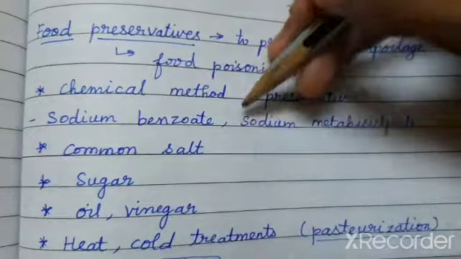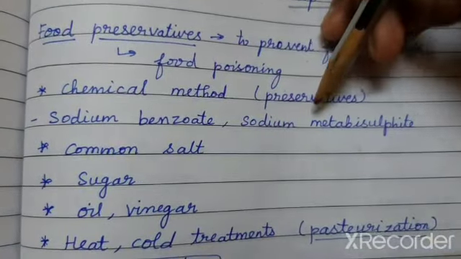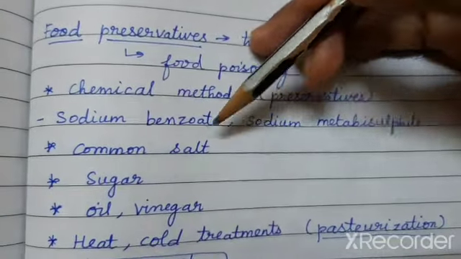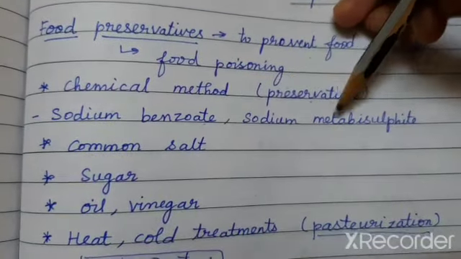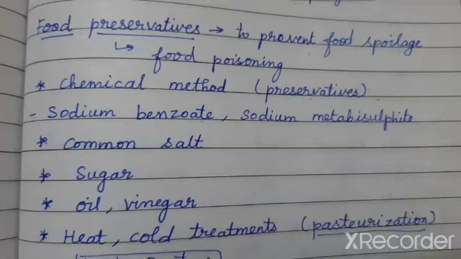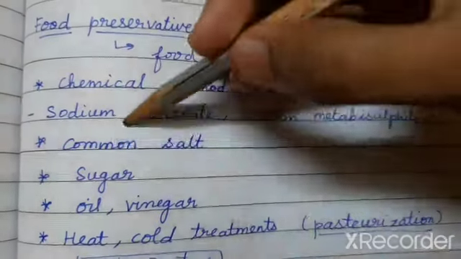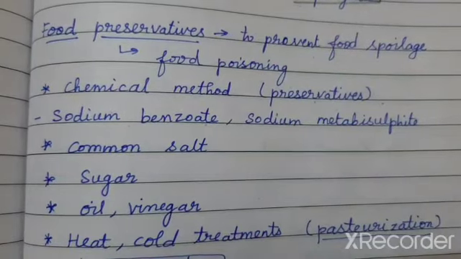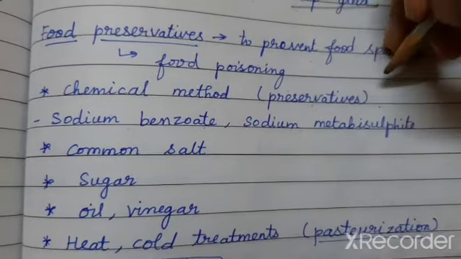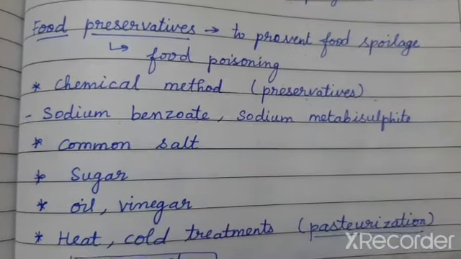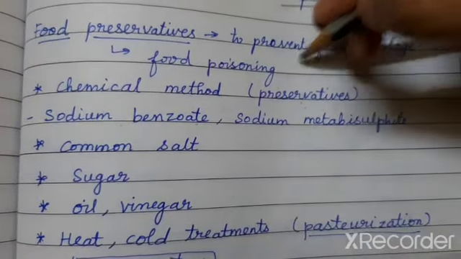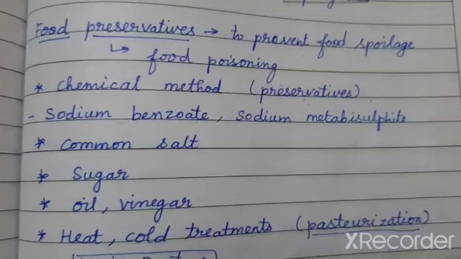Now let us get to know about the chemical preservatives used in the food items, which include sodium benzoate and sodium metabisulfite. These two will be added in the food while preparing itself, and it will inhibit the growth of microorganisms in the food item and thereby prevent the food spoilage.